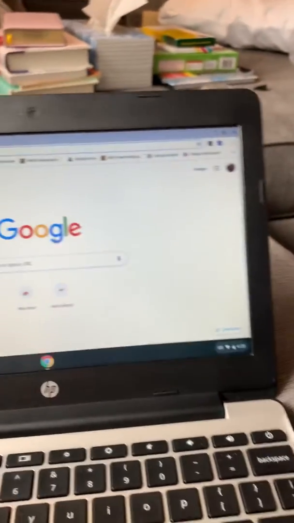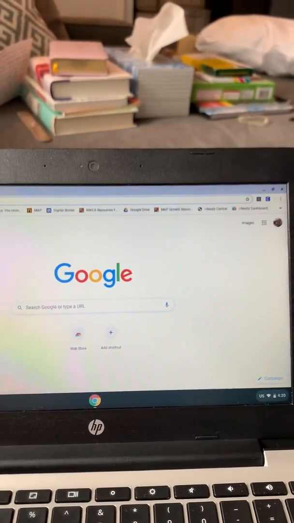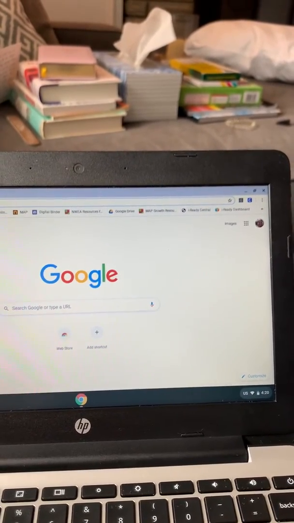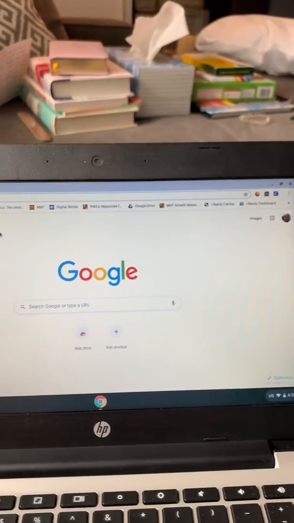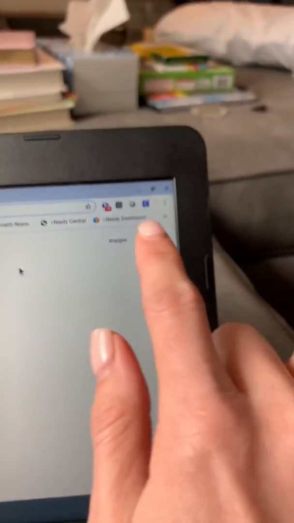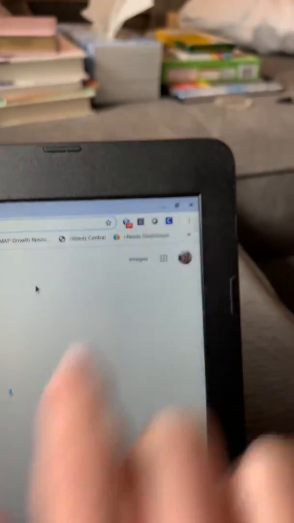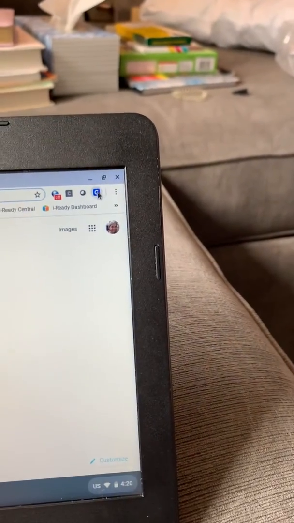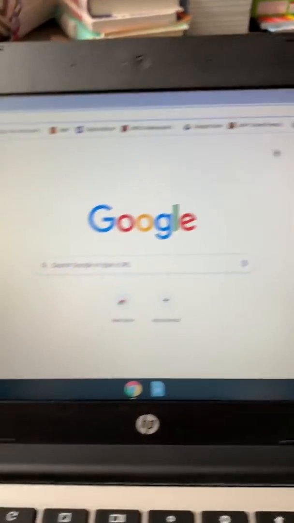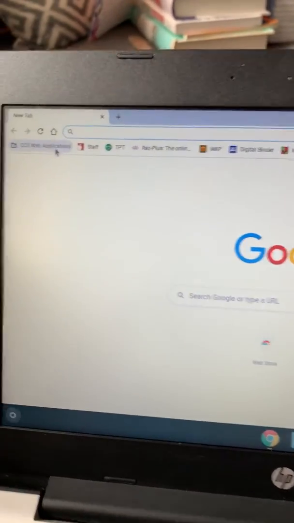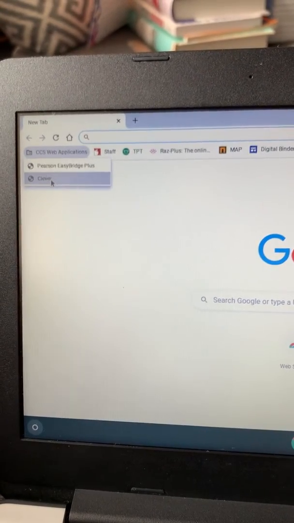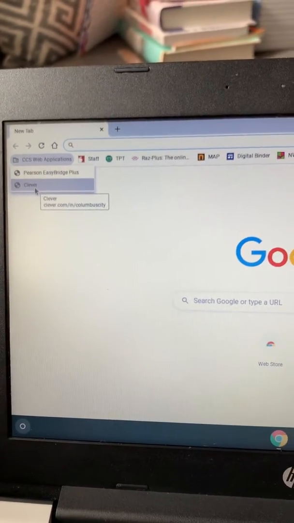And across the top, now some teachers might have different bookmarks already saved that are connected to your child's login information. So there might be some there that are easy for you to find. Right here, the blue C, that is the Clever portal. So you can come over here and click that. If you would happen to not see the blue C there, you can come over to CCS Web Applications on the left side of your screen. Click that, and there's another way to get to Clever.